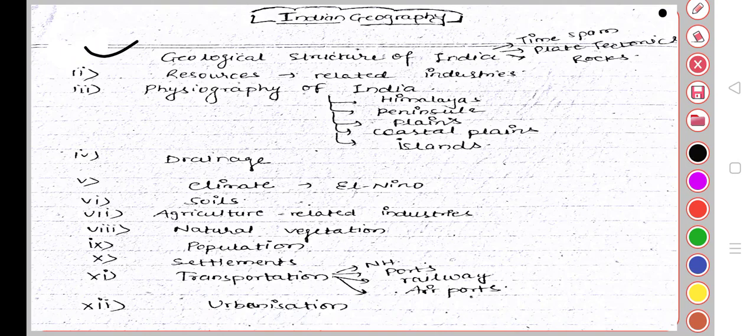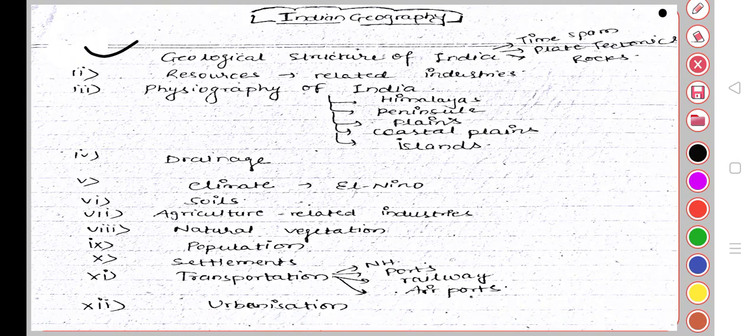How the Himalaya was formed, and how a glacier like the Siachen glacier exists here. So in the geological structure of India, we'll see all these things. Please remember these topics, because the probability of questions coming in your examination is high. You can say 50-50.